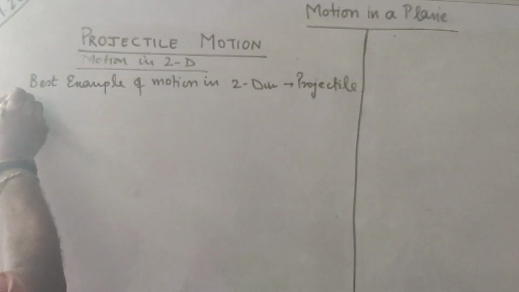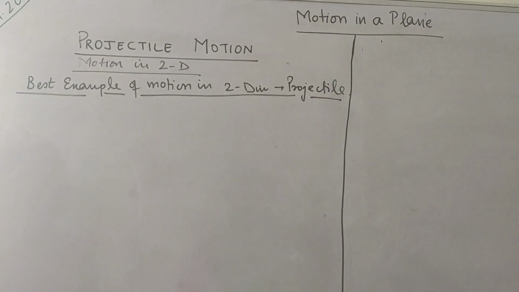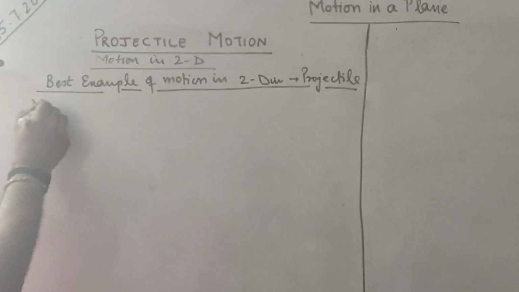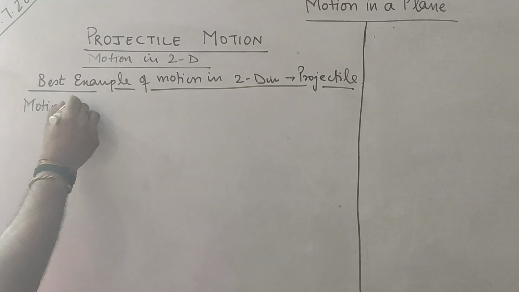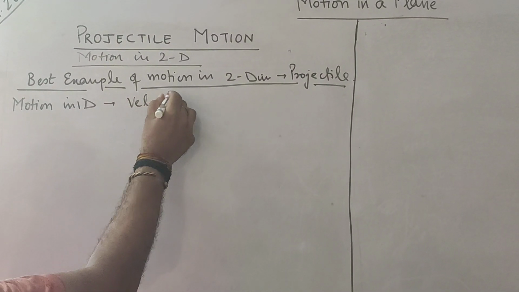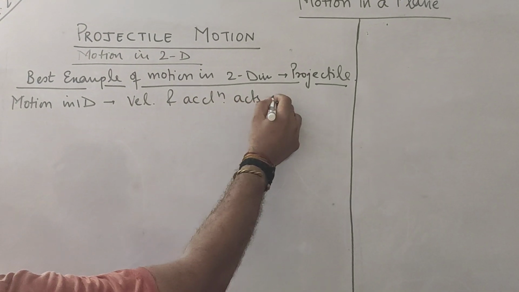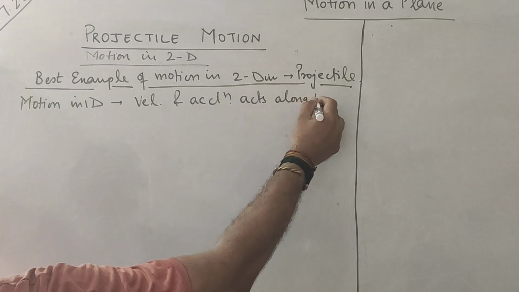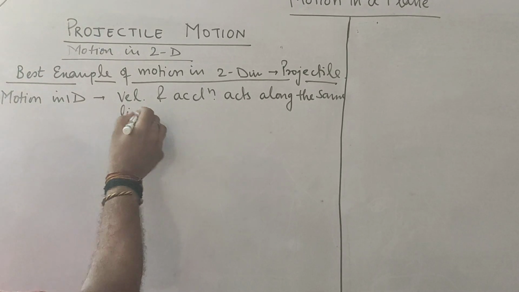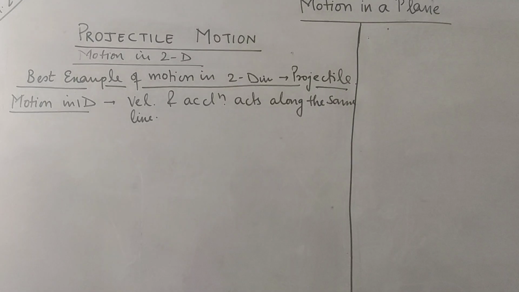Now what do you mean by projectile and how will you say that motion is in two dimension? First of all, you must understand what is motion in one dimension. In motion in one dimension, velocity and acceleration act along the same line.